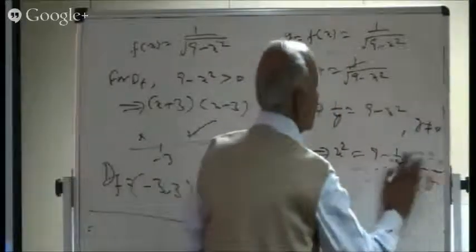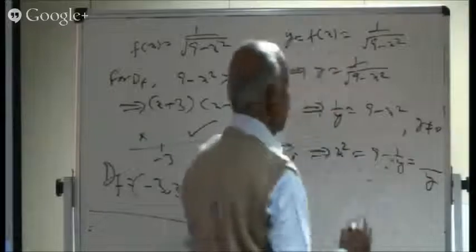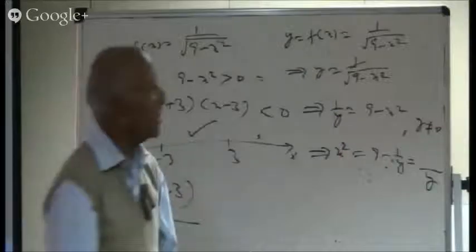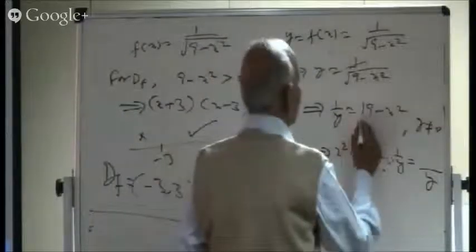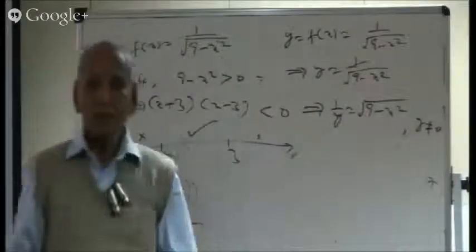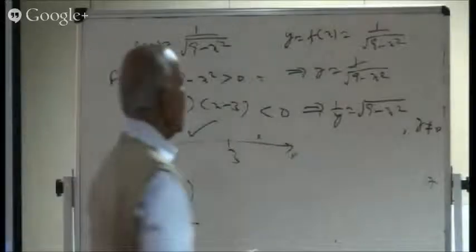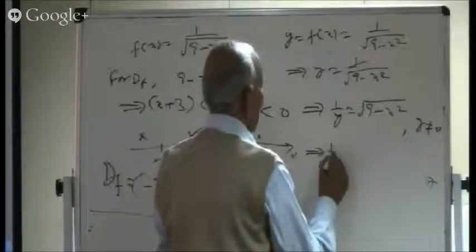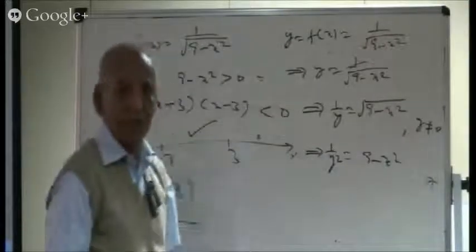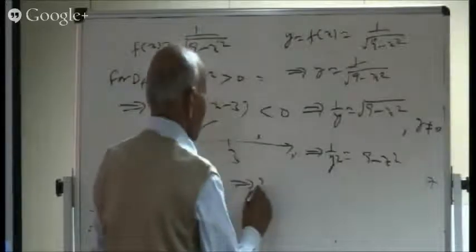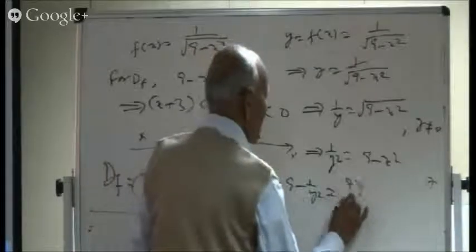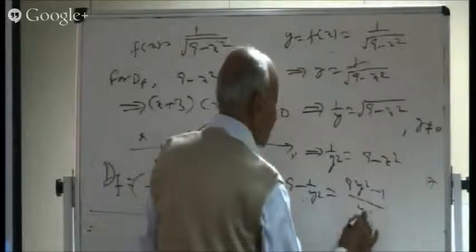Oh, this was y square. Oh, one mistake, one more mistake we have committed. This under root should have been here. We have taken the reciprocal, so this under root should have been written here. Or what can I write is 1 over y square is equal to 9 minus x square. I've squared both sides. Or what we are getting is x square is equal to 9 minus 1 by y square. It is equal to 9y square minus 1 over y square.